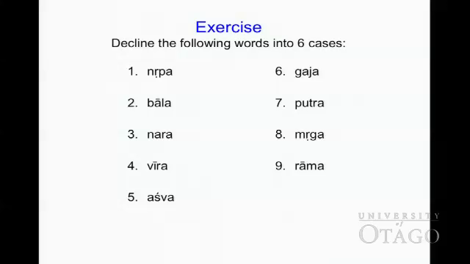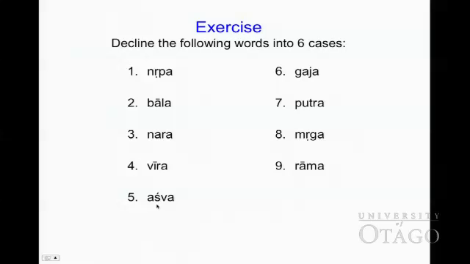Now let's see the exercise. Decline the following words into 6 cases. We want to revise the meaning of the nouns you have learned. Narupa. What is the meaning of Narupa? The king. Bala, the boy. Nara, the man. Vira, hero.